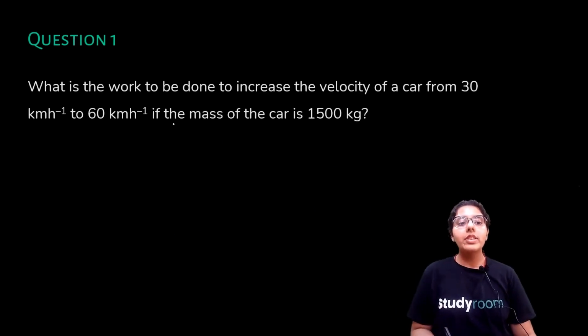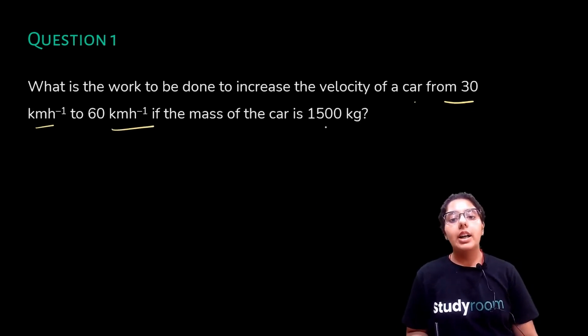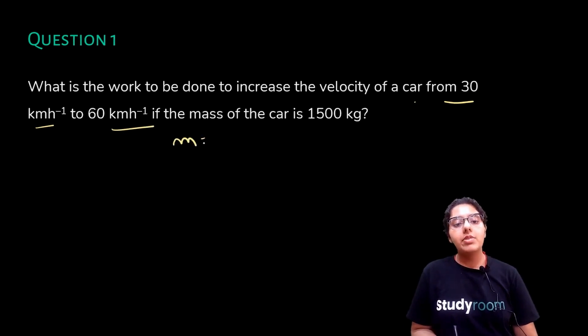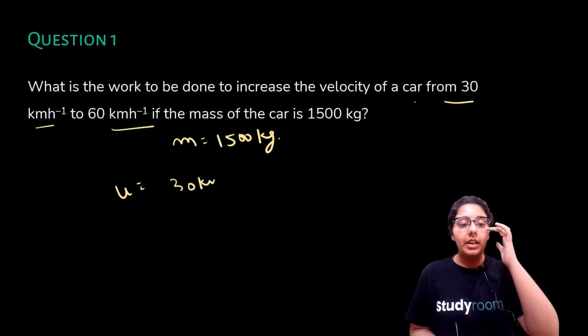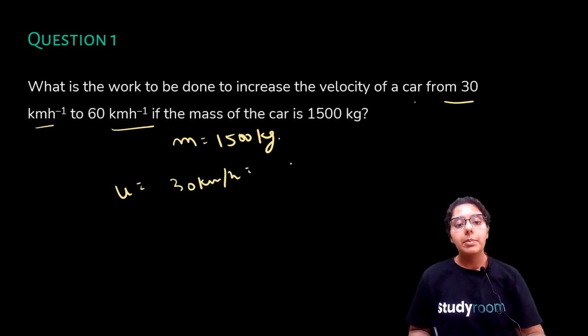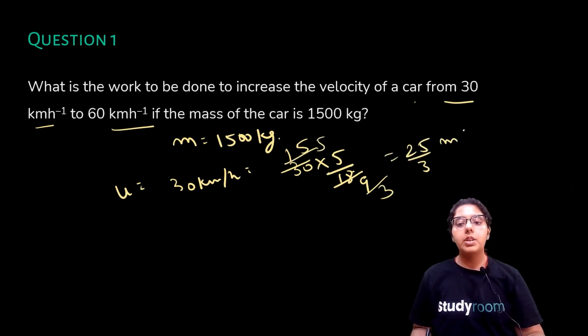Let's do one more question. What is the work to be done to increase the velocity of a car from 30 km per hour to 60 km per hour if the mass of the car is 1500 kgs? Your mass is 1500 kgs. What is your initial velocity? Initial velocity is 30 km per hour. We will quickly convert it into meter per second, which is 25 by 3 meter per second.